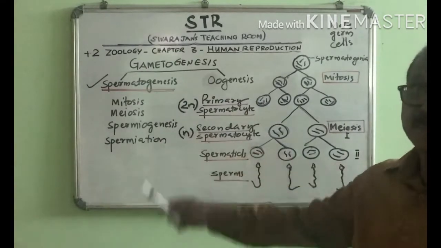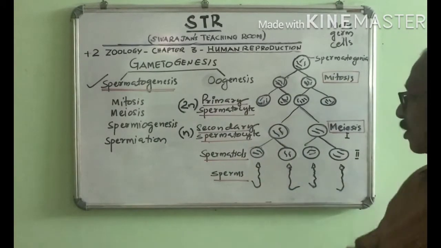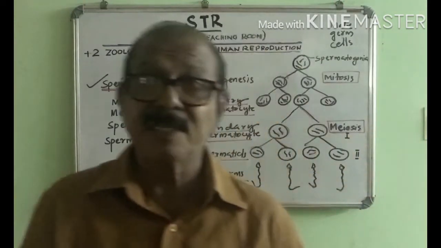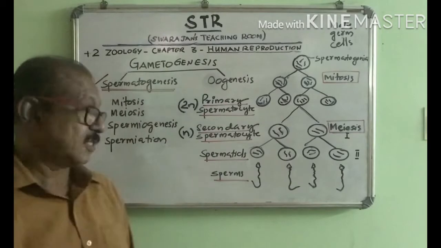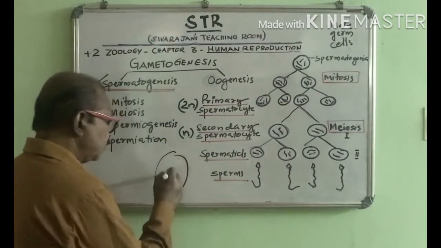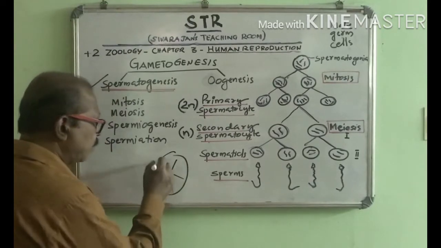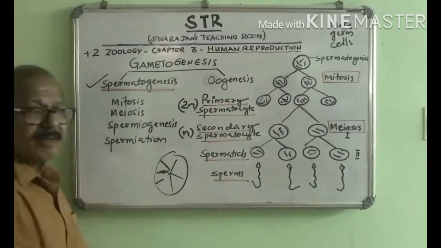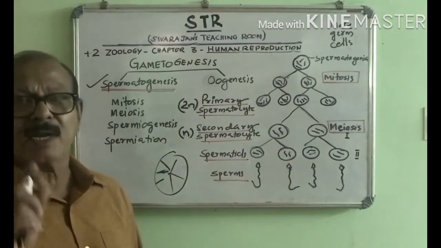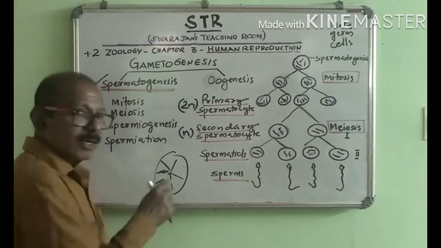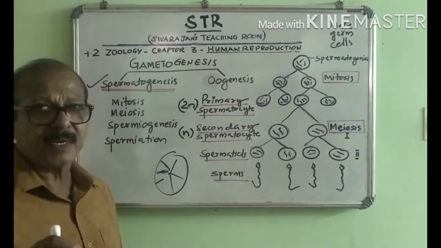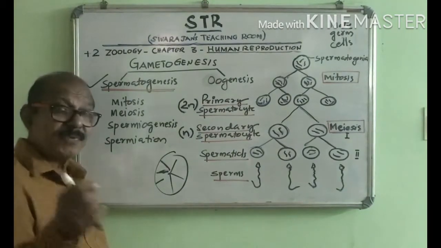So spermatogenesis takes place in males and leads to the production of sperms. When we discussed the structure of testis, we learned that the testis has 250 compartments. Each compartment is called a testicular lobule, and in each testicular lobule there are 1 to 3 highly coiled tubes called seminiferous tubules.